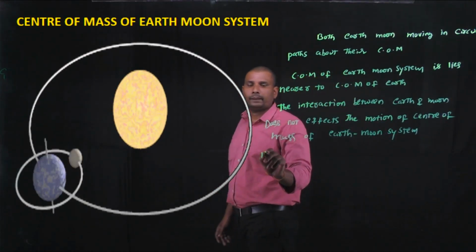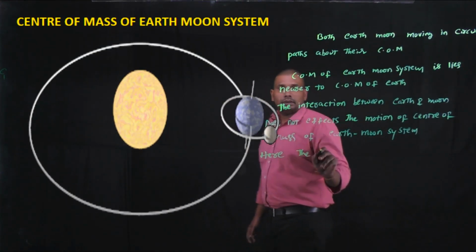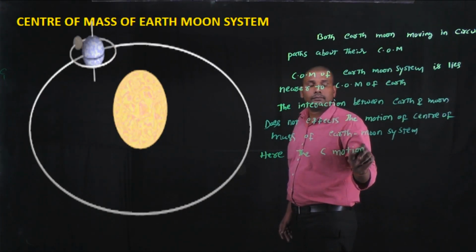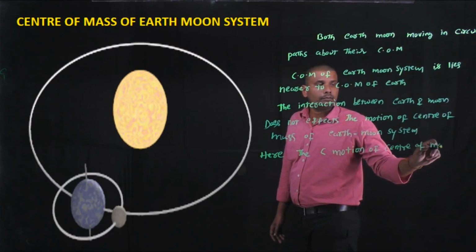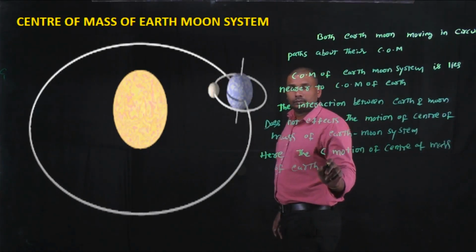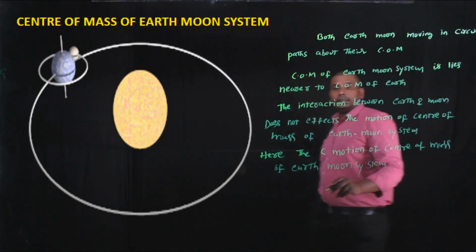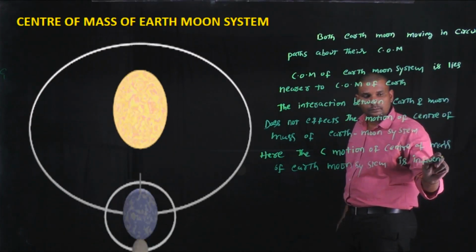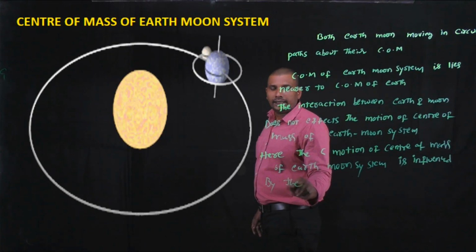Here the motion of center of mass of Earth Moon system is influenced by the external force.